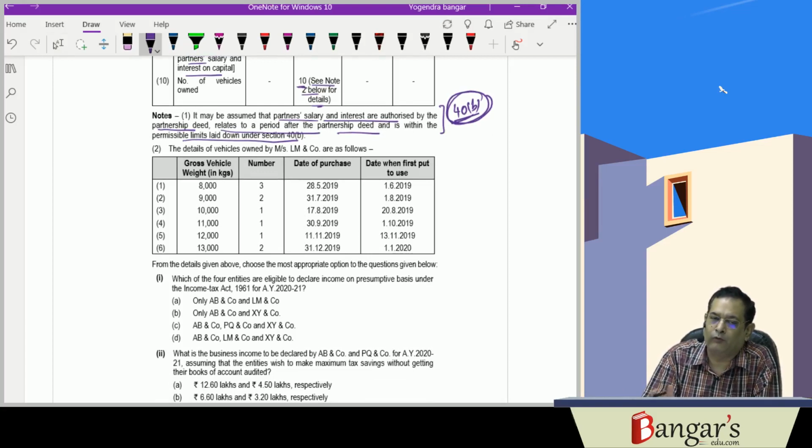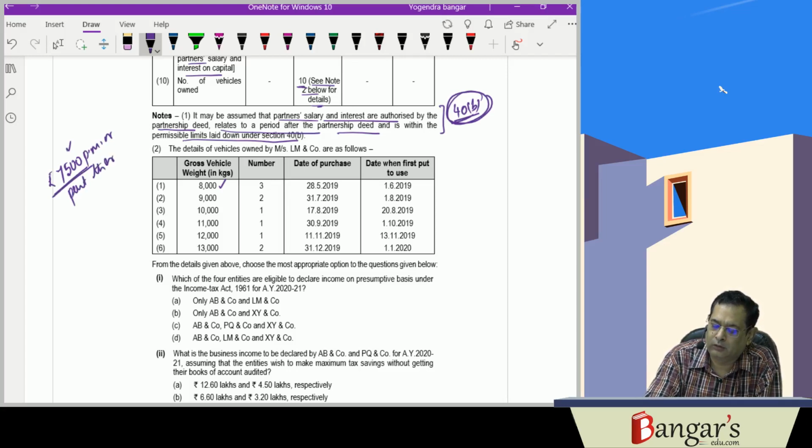In case we go for the presumptive basis, therefore these details have been provided. There is the gross weight of the vehicle. As you are aware, if the gross weight of the vehicle does not exceed 12,000 kg, then the income is rupees 7,500 per month or part thereof per vehicle.